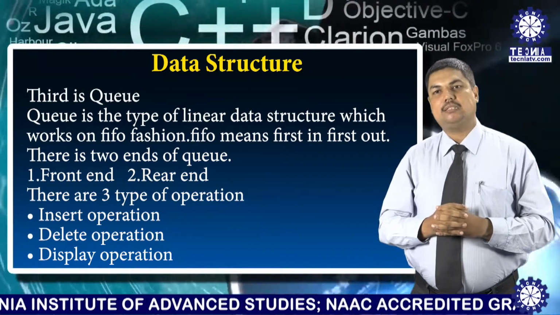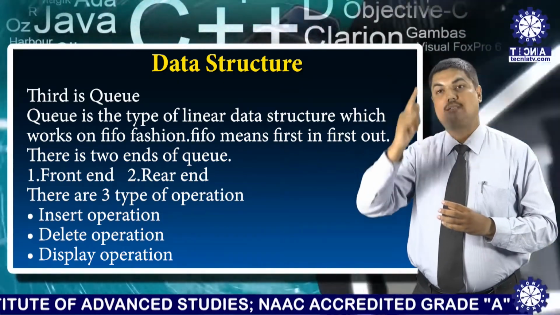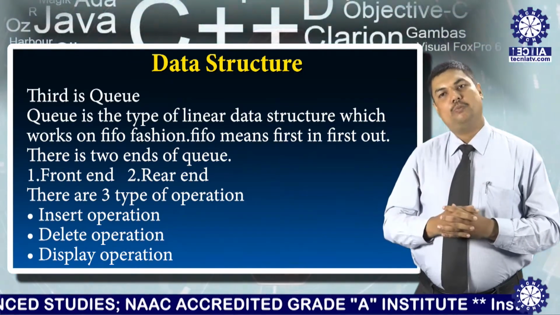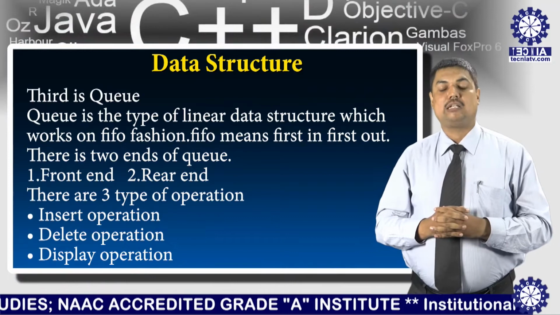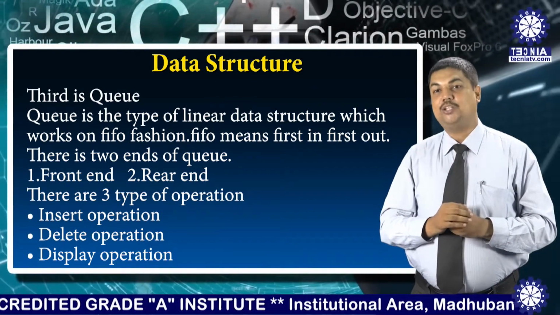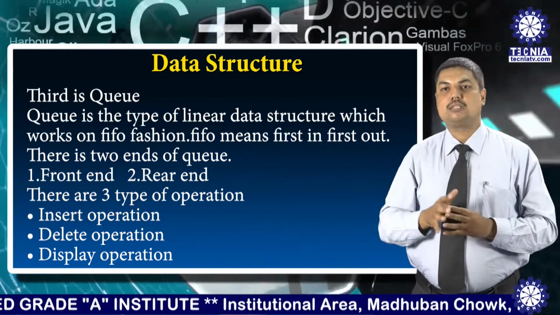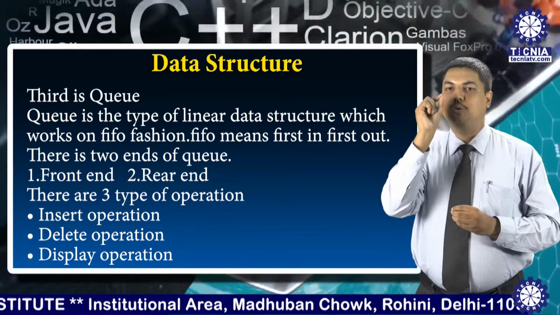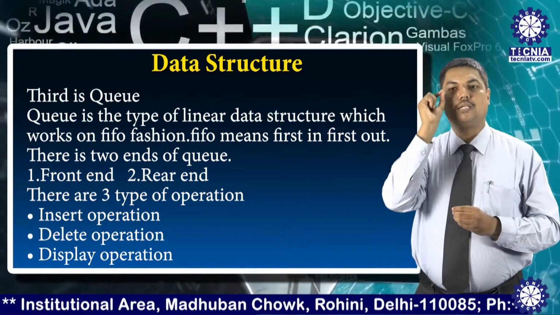An application is the operating system. In the operating system, a special type of queue is used, known as the ready queue. You remember that in operating system process scheduling algorithms, we use the queue. This queue is known as the ready queue.